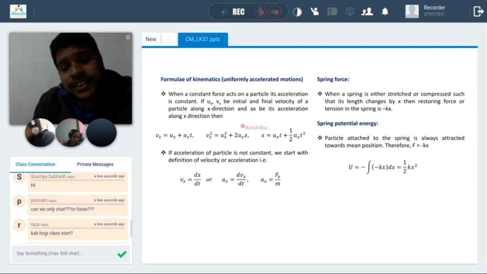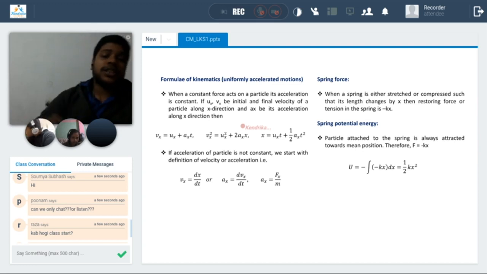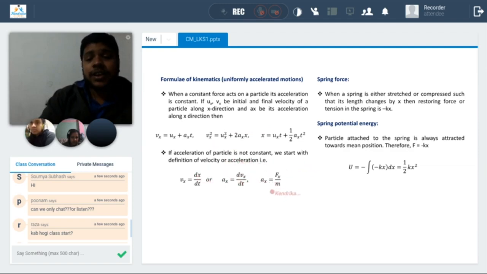So if acceleration is constant, then we start with the basic definitions. Velocity is the rate of change of position, acceleration is the rate of change of velocity, and from that we can write acceleration in terms of motion. I will share this presentation with you all.